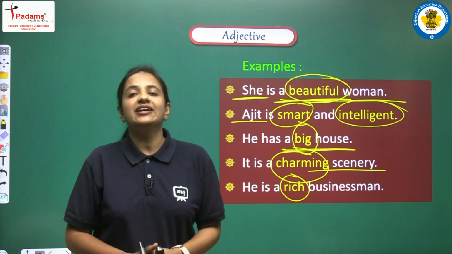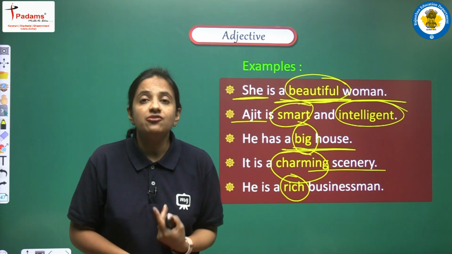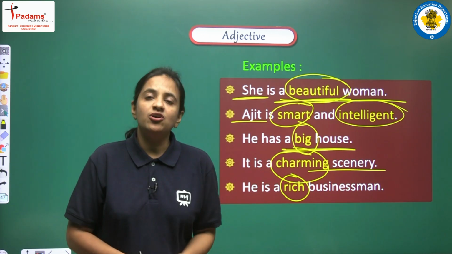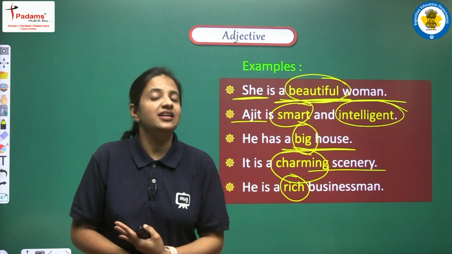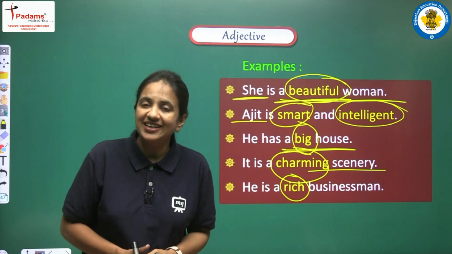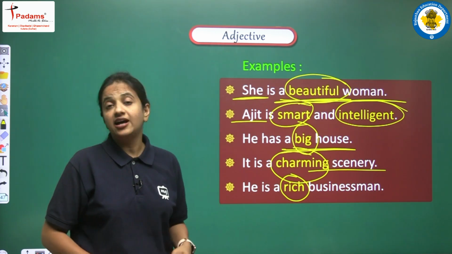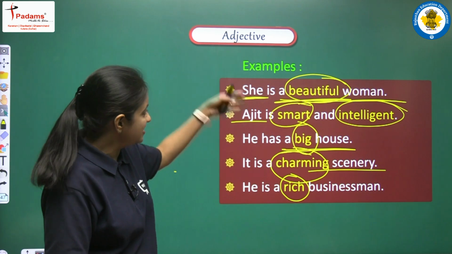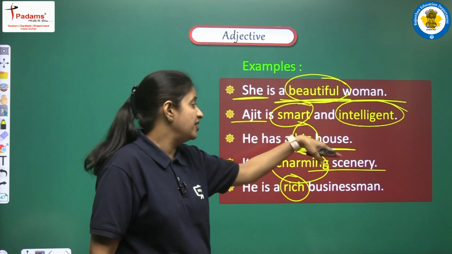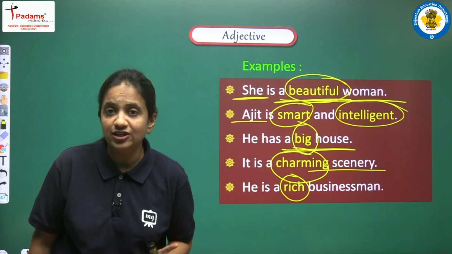So basically again I am repeating this thing. Adjectives are the words that qualify a noun or pronoun, or we can say कि जो words noun और pronoun की qualities बताते हैं, noun और pronoun के बारे में और details में हमें बताते हैं. So all those words are known as adjectives, and yes, there are so many words. Like in these examples we are having beautiful, smart, intelligent, big, charming, rich.